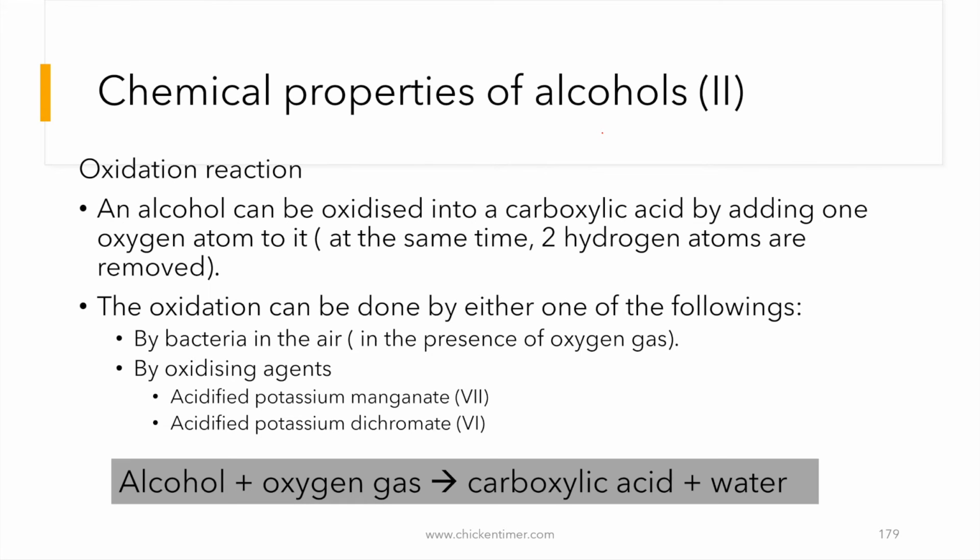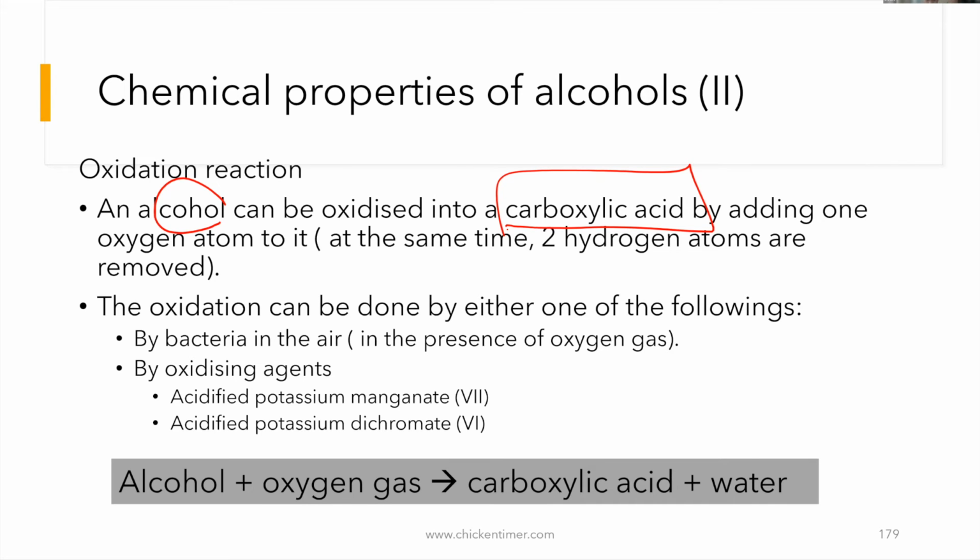Then we have the chemical properties of alcohol, that means what kind of chemical reactions alcohol will go through. Just now there was one, which is combustion. The second one is oxidation. When alcohol is oxidized, it will become a carboxylic acid. So the number of carbons remains the same. The only difference is the number of hydrogens and oxygens before and after.